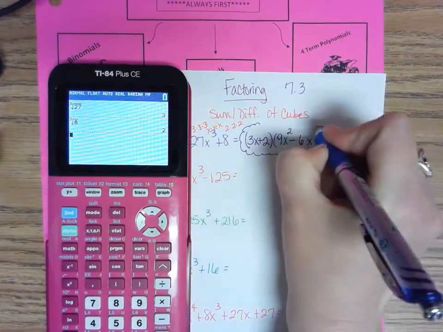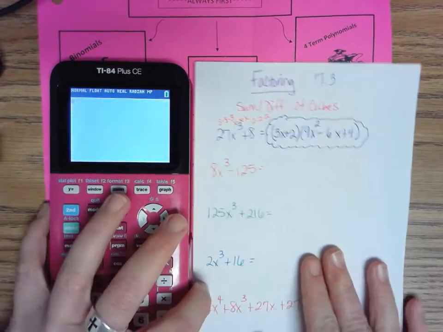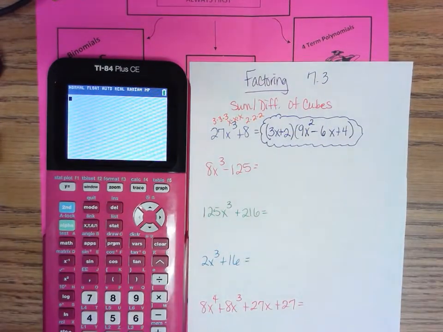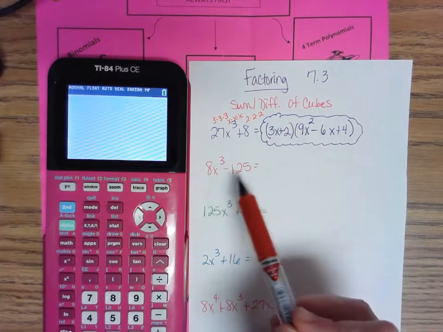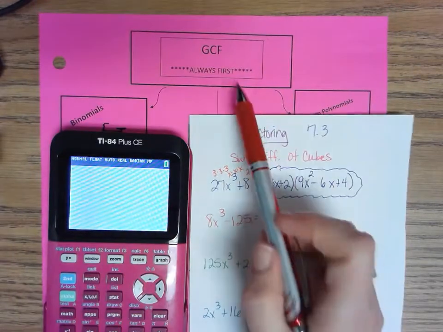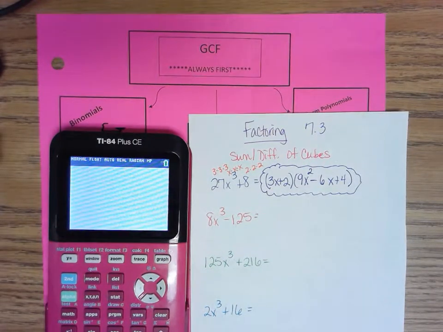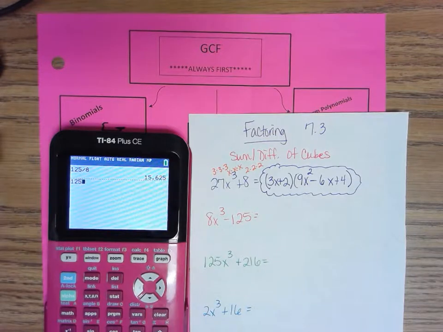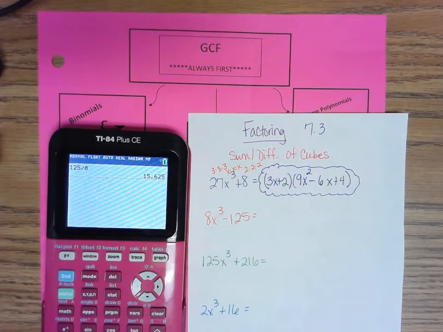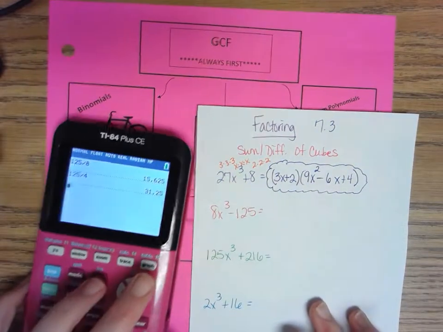Again, this is just a pattern, so we're going to practice this one again. We're going to look at this problem right here. We have 8x cubed minus 125. We're going to check, sorry, you can't see that. We're going to check for a greatest common factor first. The greatest common factor is not here. 125 divided by 8 doesn't work. The next largest number that goes into 8 is 4. And hopefully you know again 2 does not. So we don't have a GCF.